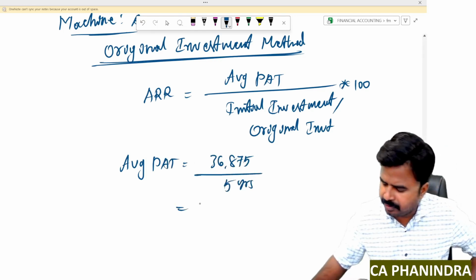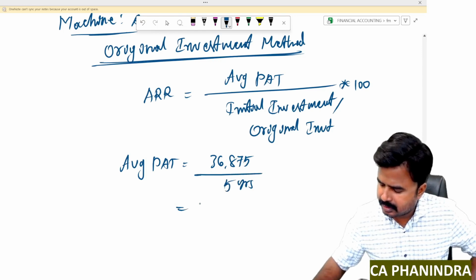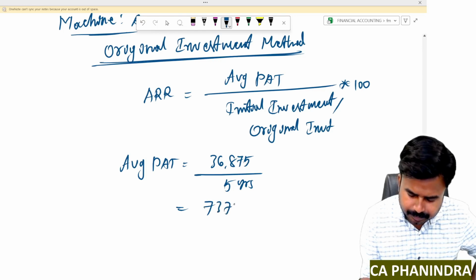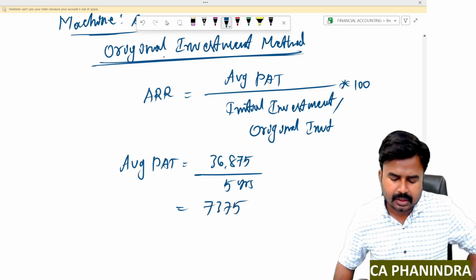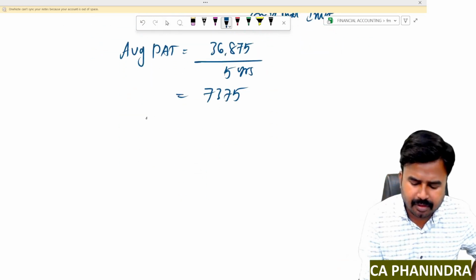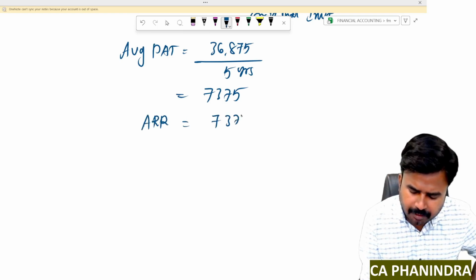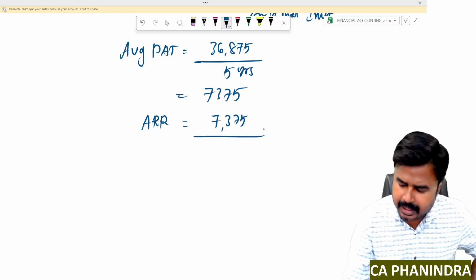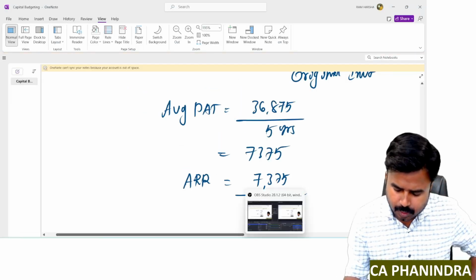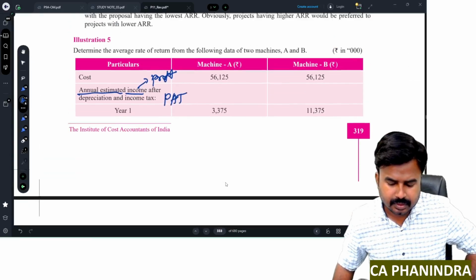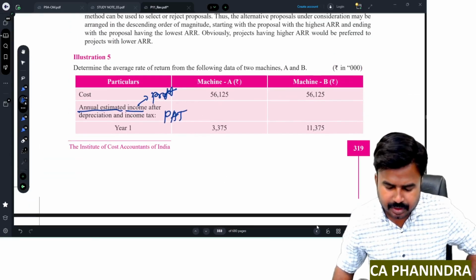I'll get average profit after tax. It is 7,375. So that you can calculate ARR is equal to average profit after tax 7,375 divided by original investment, which is 56,125. The cost of the machine A is your original investment.